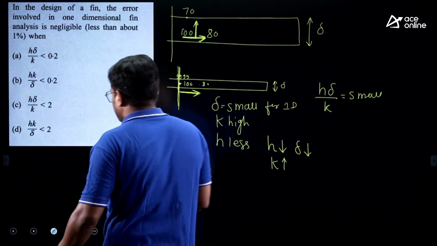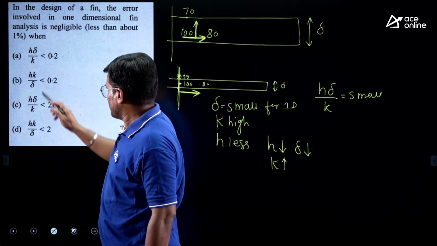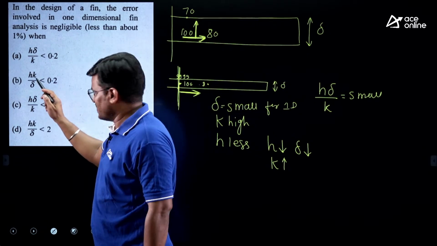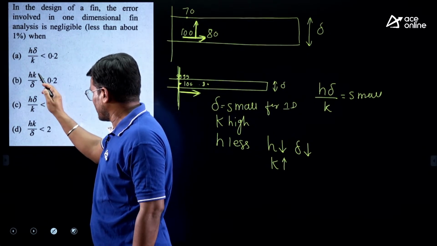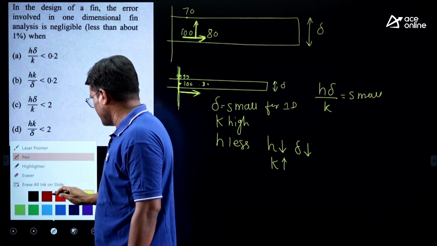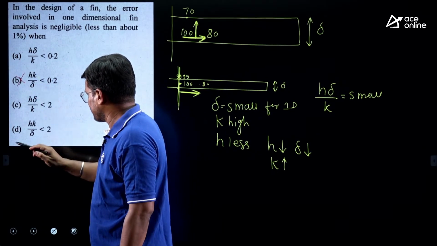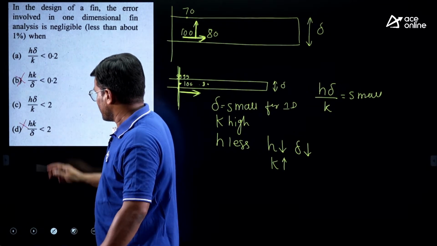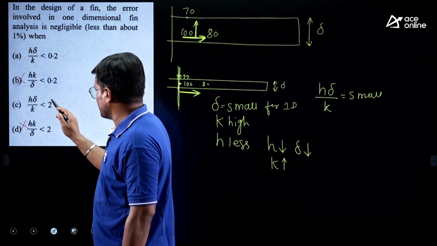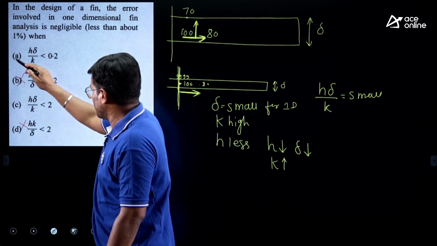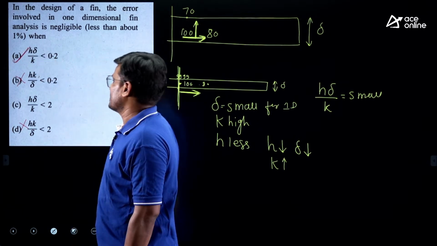So in that case, you can see, K should not be in the numerator. If K is in the numerator, the K will be high. Otherwise, K value is high. This should not be the option. Remember H delta by K, so this should not be 2. It is a large value. So this is the right answer.